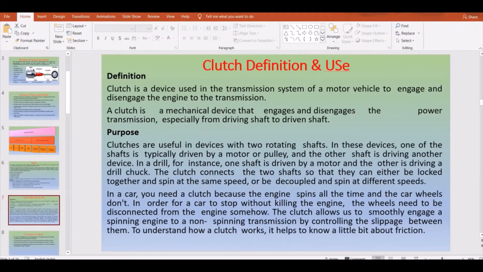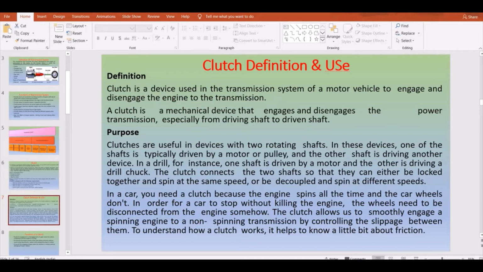So when you move on to the definition, how do you define the clutch? Sometimes it is asked as a 2-marker question. A clutch is a device which is used in the transmission system of a motor vehicle to engage and disengage the transmission. You can list out any number of definitions. You can also say a clutch is a mechanism which connects or disconnects the transmission of power from one working part to another, that is, maybe a crankshaft and a gearbox primary shaft. You can list out any of the definitions in between.